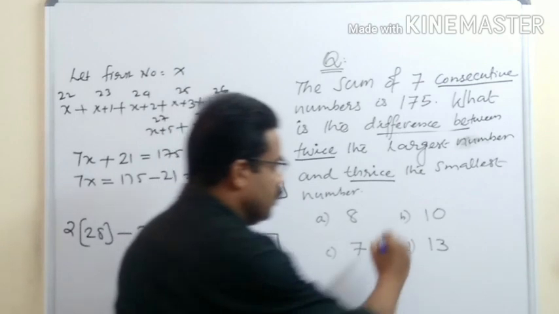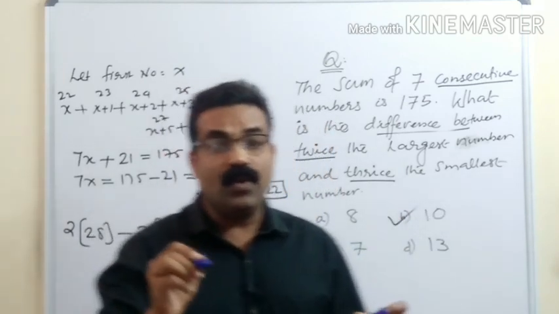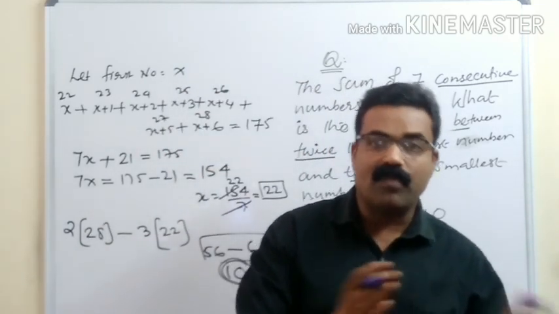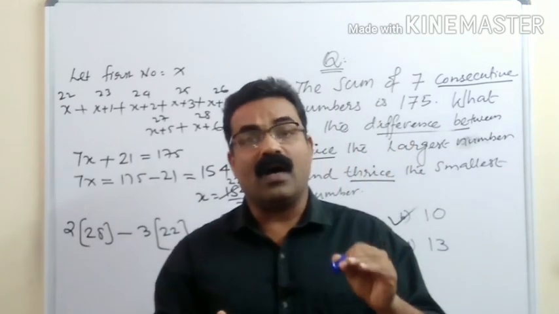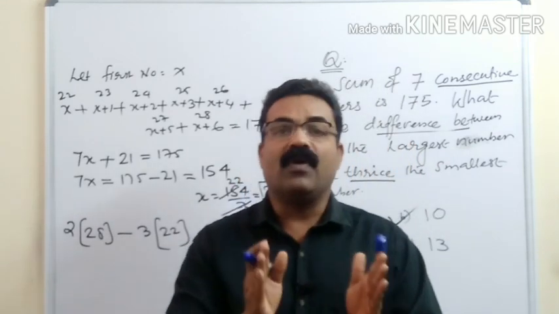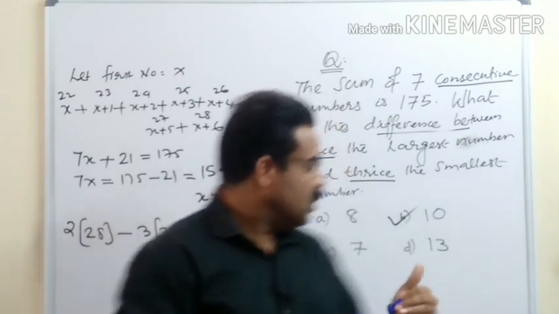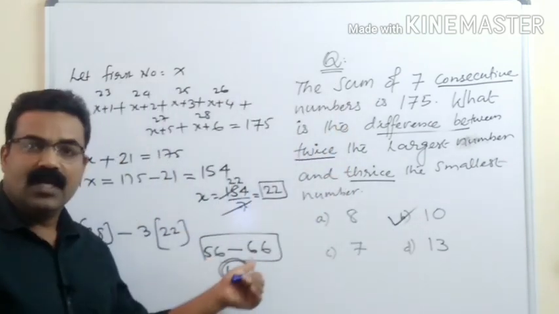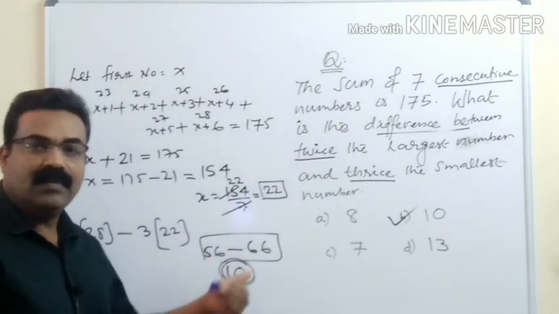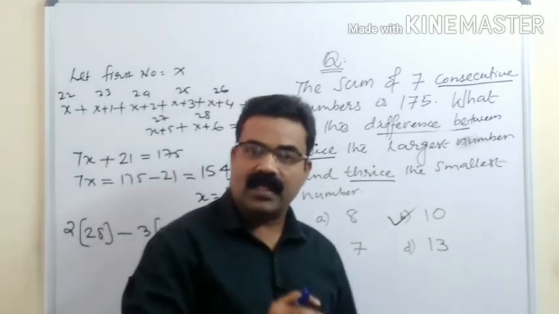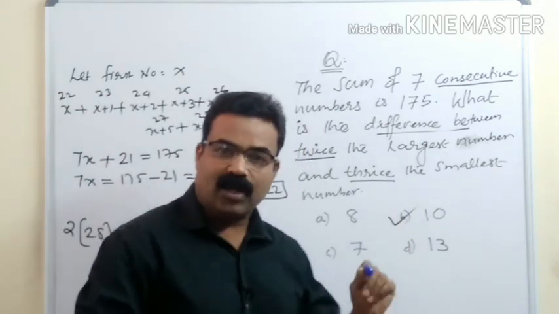So your option B. Now here we need not take whether it is plus 10 or minus 10, because we are not asked to find out the subtraction. We want to find out the difference between the numbers. So two numbers are 56 and 66. What is the difference between these numbers? 10 will be the difference between the numbers 56 and 66. So 10 is the correct option.